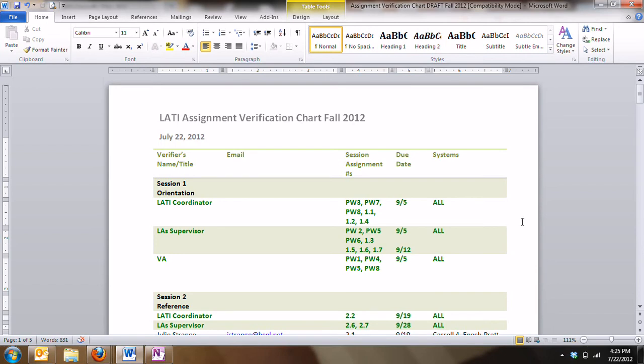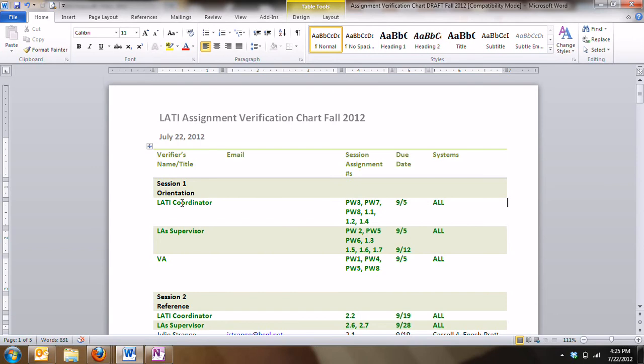One thing that wasn't covered was that if the LATI coordinator is verifying your assignment, there's nothing that you need to do. That's something that you're going to participate in a discussion on at a face-to-face perhaps, or something that you need to bring with you to a face-to-face. And there's nothing you need to send her or email her or anything there.